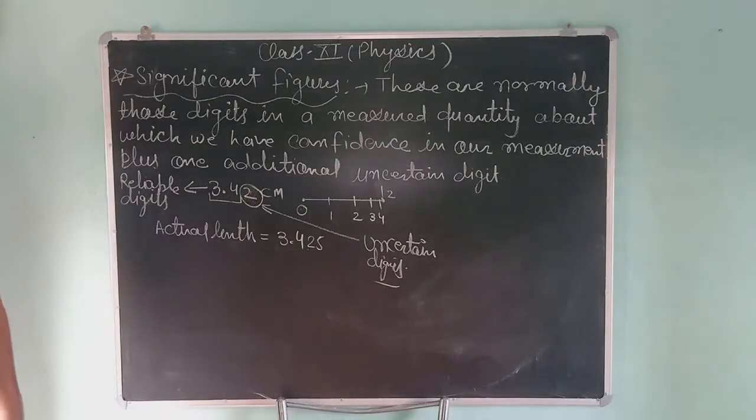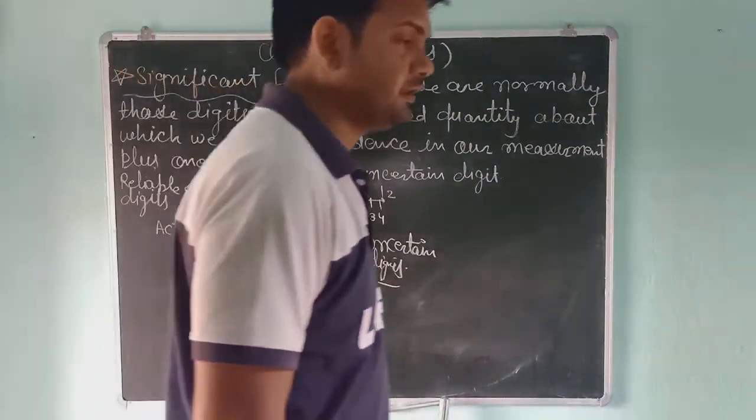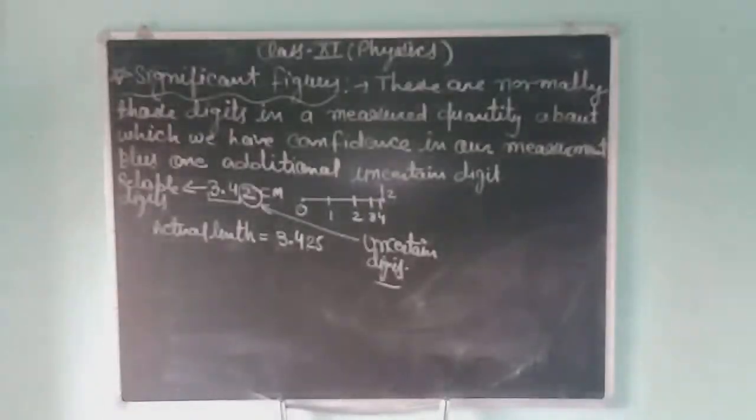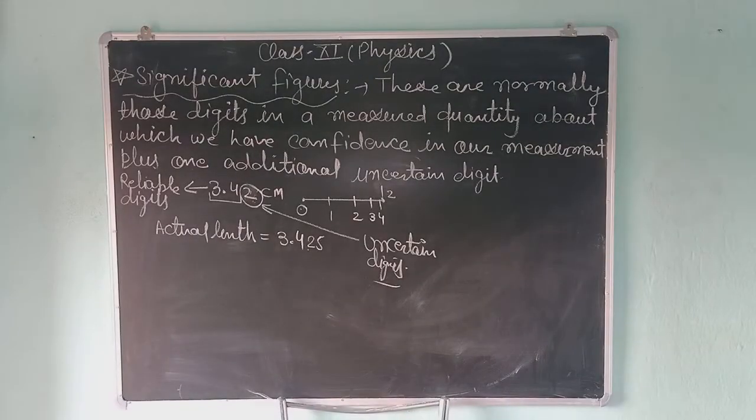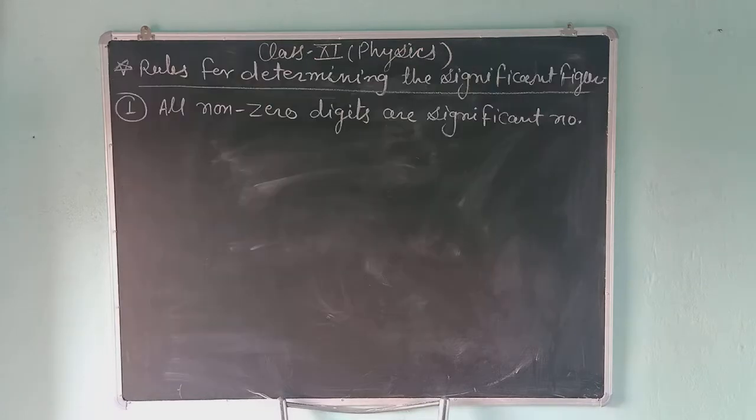Okay students, there are some rules to find significant figures in any number. So students, we will now study rule number one. First rule, rules for determining the significant figures: all non-zero digits are significant numbers.